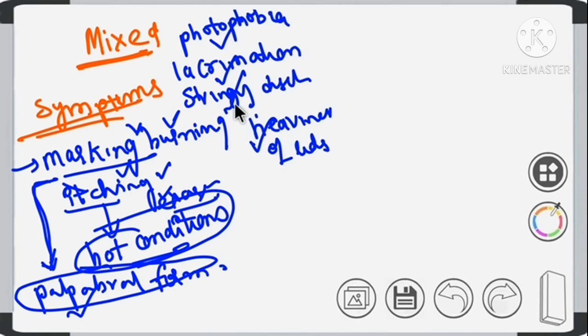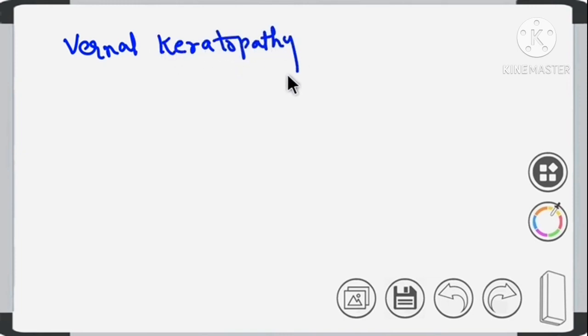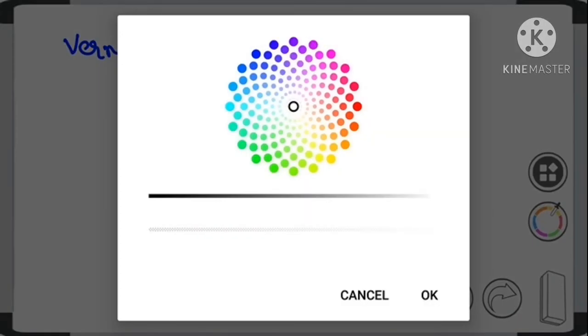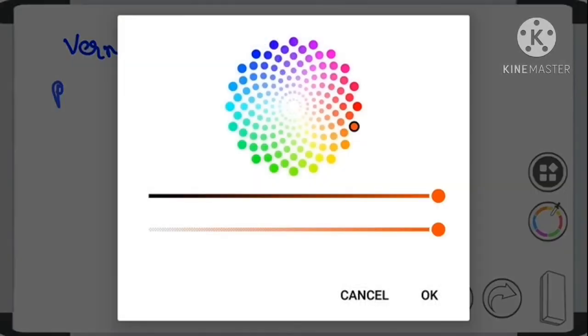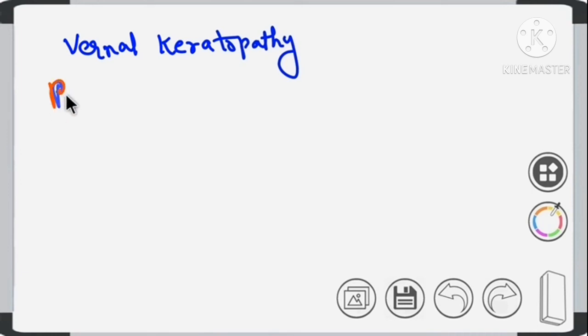What are the signs that we can see in the cornea? The signs in the cornea are collectively called vernal keratopathy. Here we will see punctate epithelial keratitis.